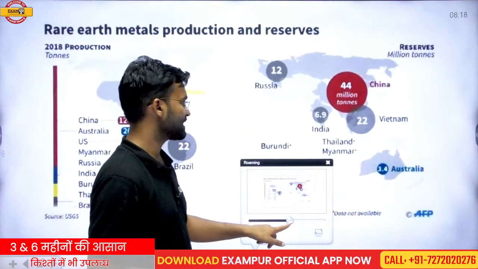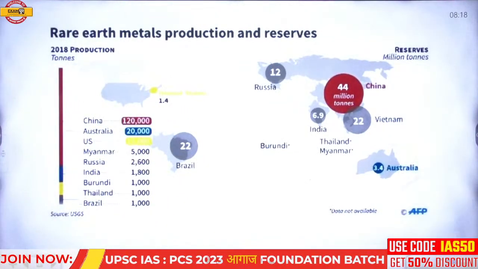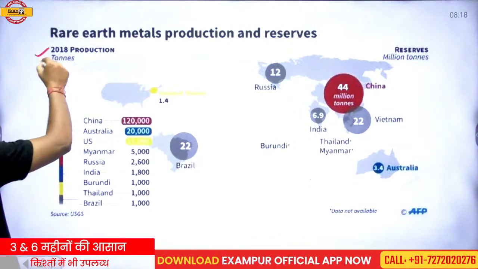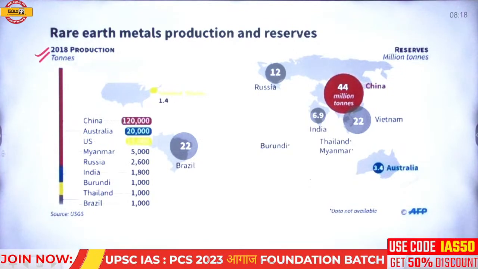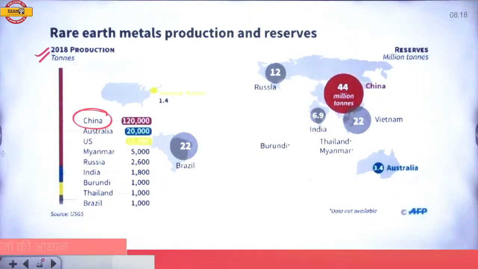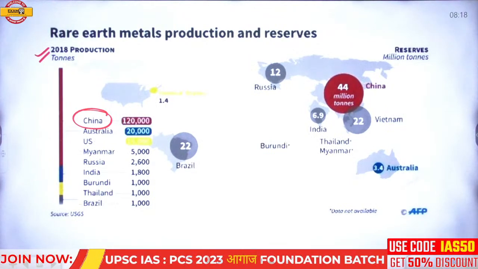China has the maximum rare earth metal production and reserve according to 2018 data, the latest data. So you should understand that China has the maximum rare earth metal deposit, approximately 44 million tons.